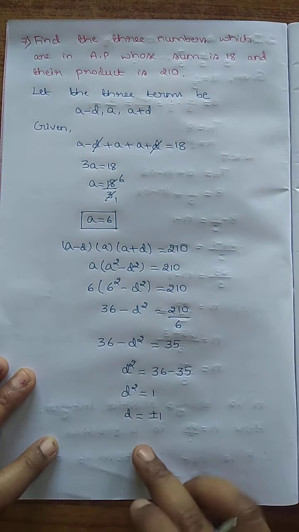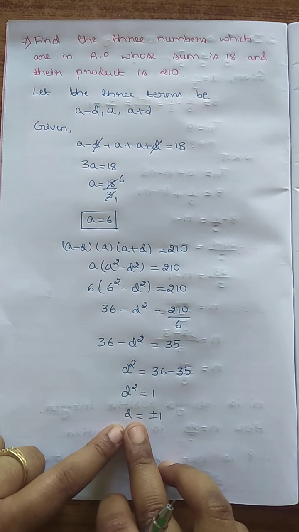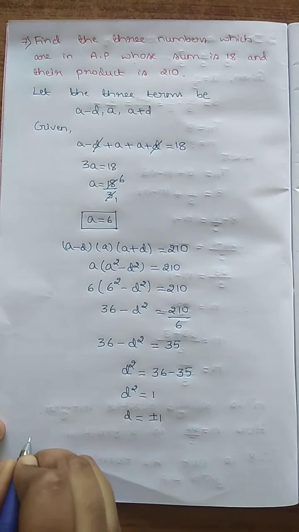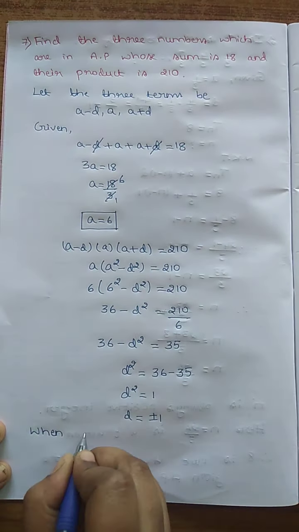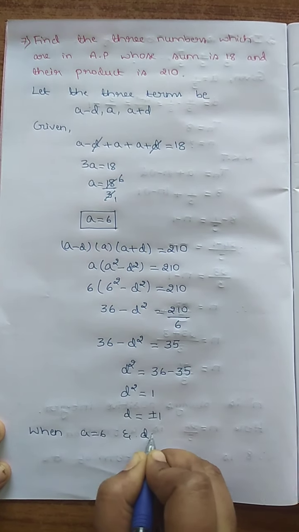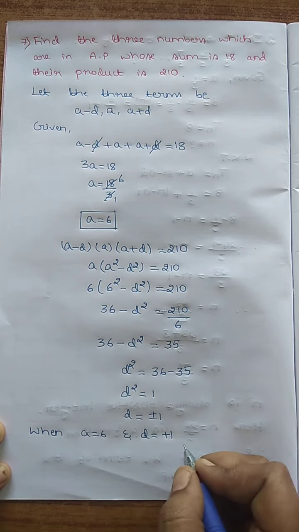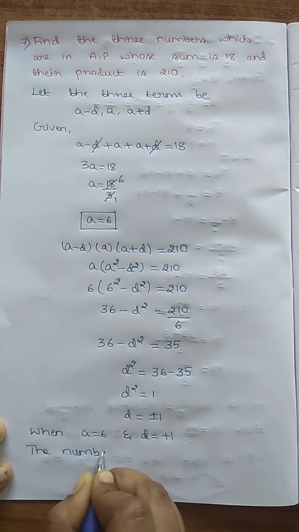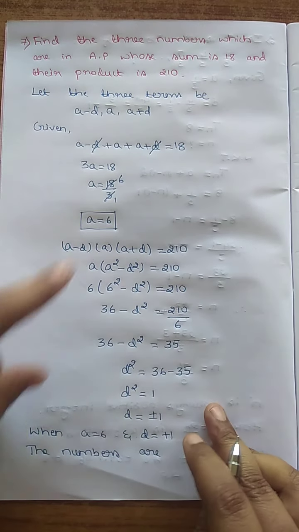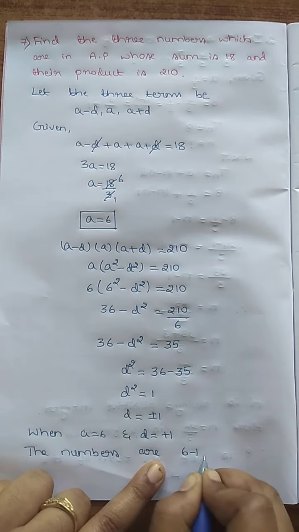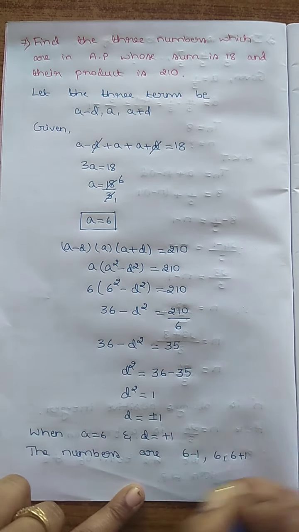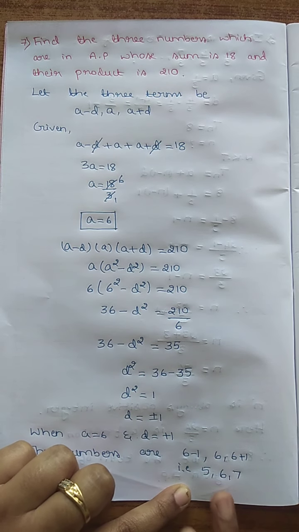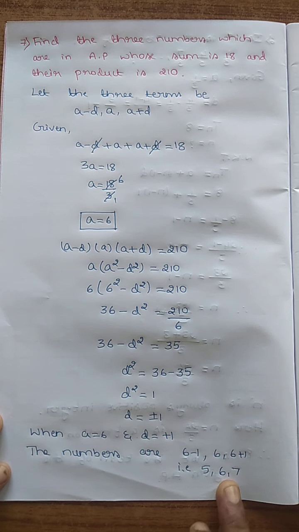Here you will get two values. One is d equal to plus 1, the other is d equal to minus 1. See, when a equal to 6 and d equal to plus 1, then the numbers are a minus d, a, a plus d. a is 6: 6 minus 1, 6, 6 plus 1. That is 5, 6, 7. Therefore, the required numbers are 5, 6, 7.